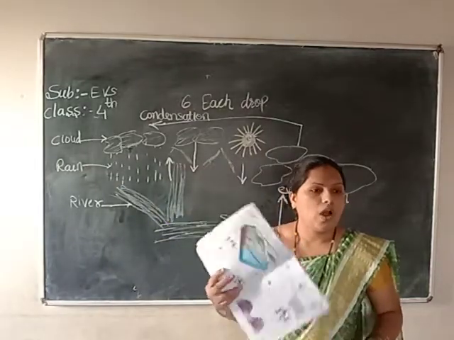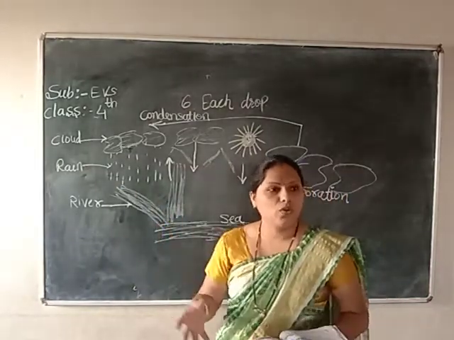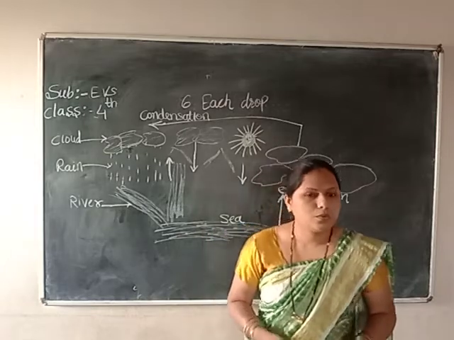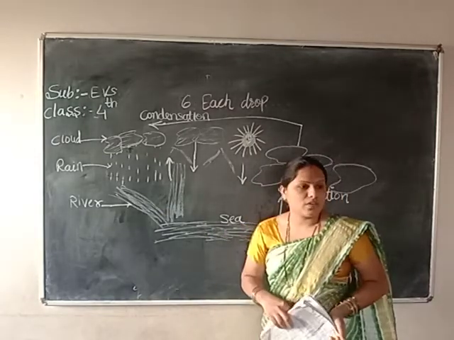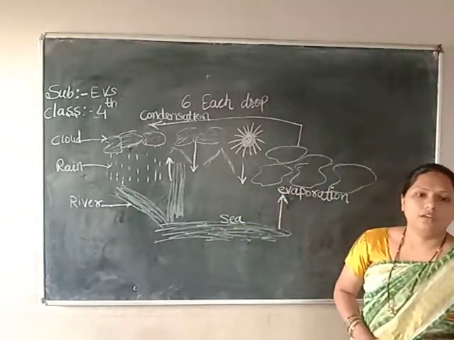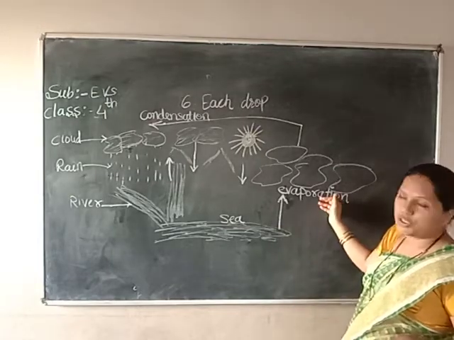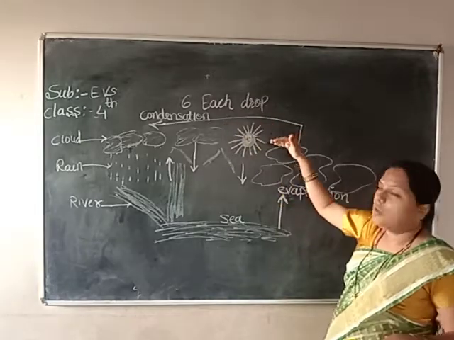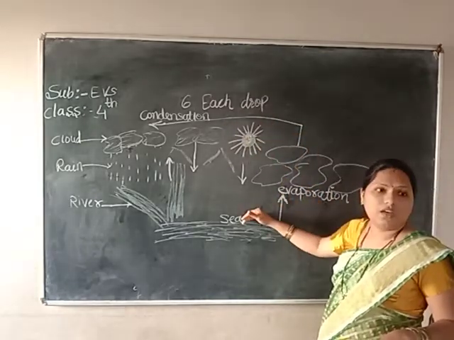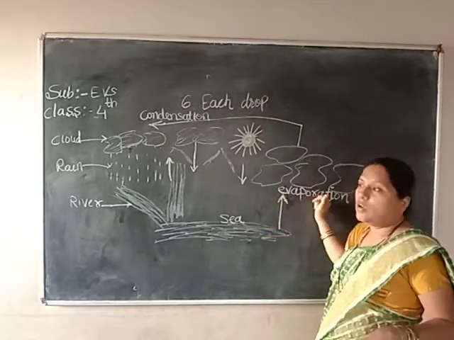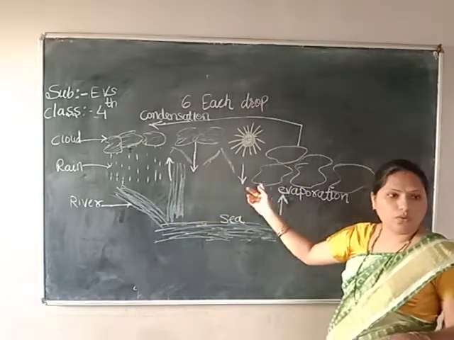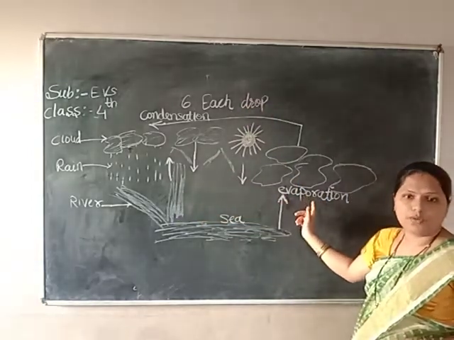Understood that much? How rain flows? This is a very important topic, children, so see and listen carefully and try to understand every meaning of it. What is evaporation? What is the condensation process here? What work is the sun doing here? Where does sea water go? How does rain form? You should know it.